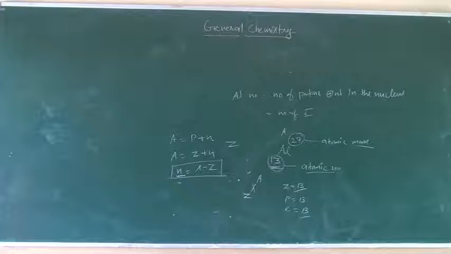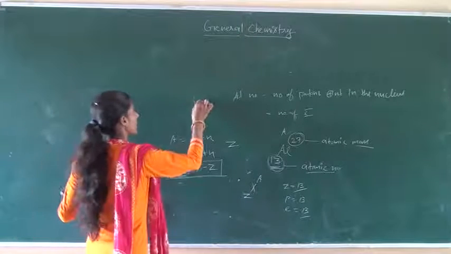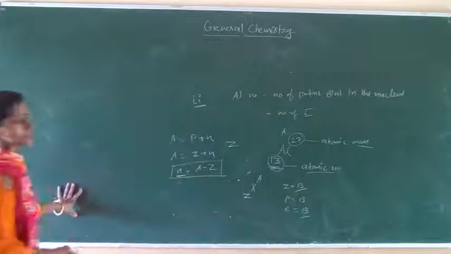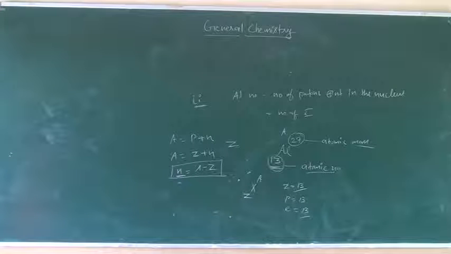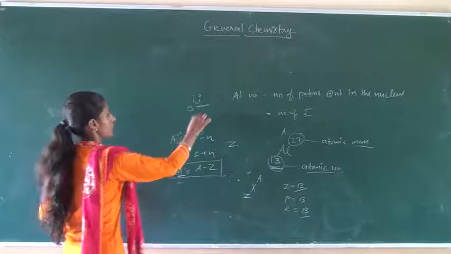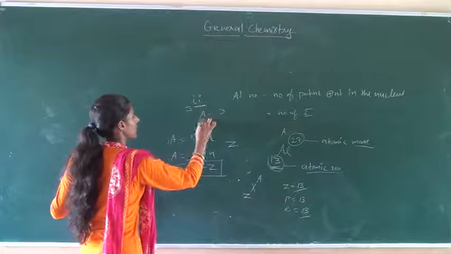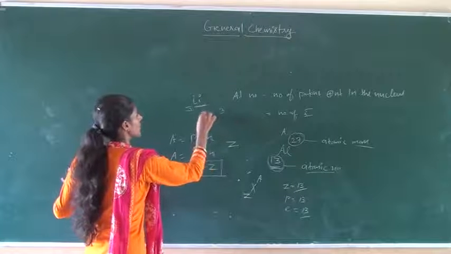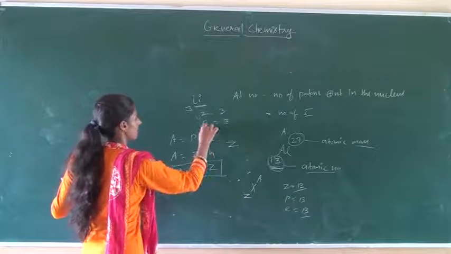Okay. So, for example, in case of lithium, which has atomic number 3. So Z is equal to 3, P is equal to 3.